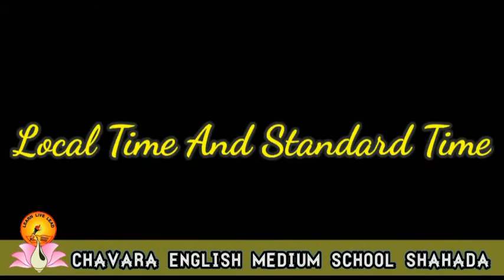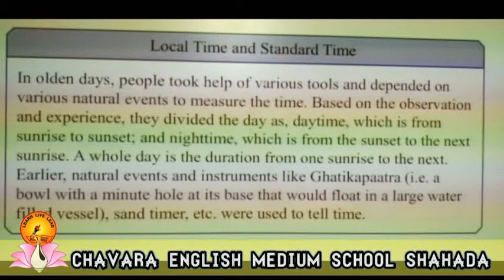Local time and standard time. In olden days, people took help of various tools and depended on various natural events to measure the time. Based on the observation and experience, they divided the day as daytime, which is from sunrise to sunset, and nighttime, which is from the sunset to the next sunrise. A whole day is the duration from one sunrise to the next.